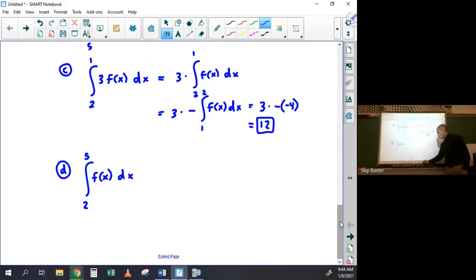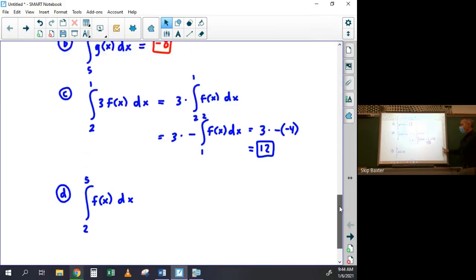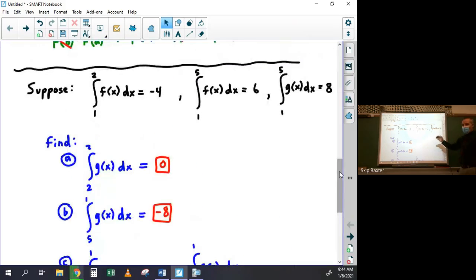Well, if you look at our given statements, we're given the integral from 1 to 2 and the integral from 1 to 5. So how could you find the integral from 2 to 5? That's what we have. We have the integral from 1 to 2 and the integral from 1 to 5 of f of x. What could you do?